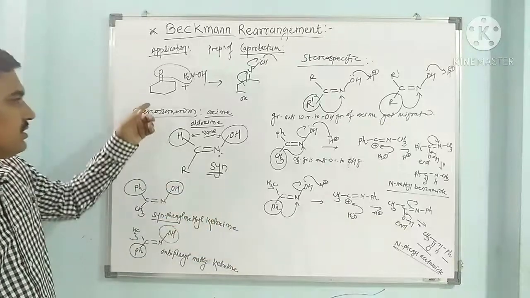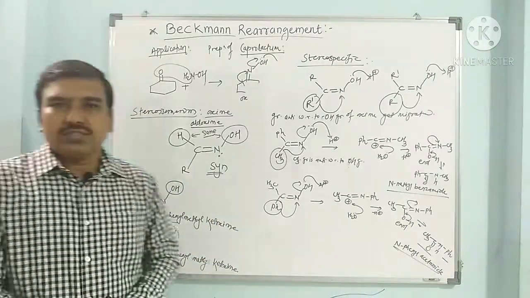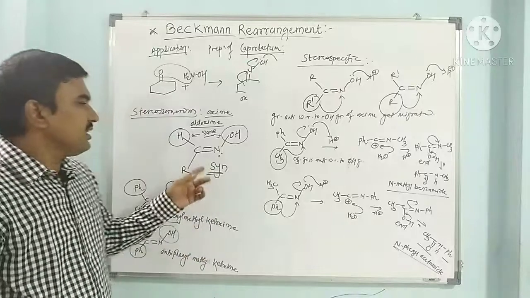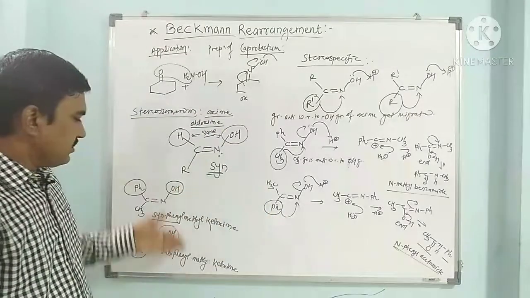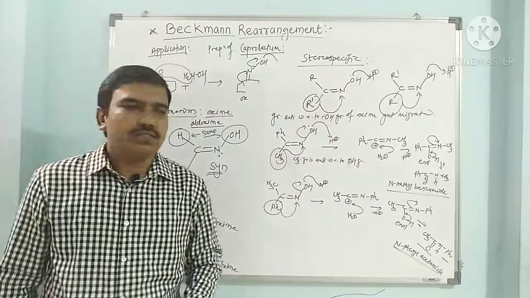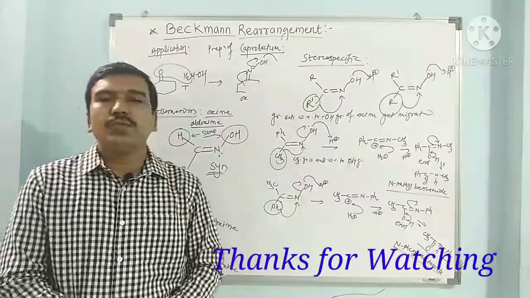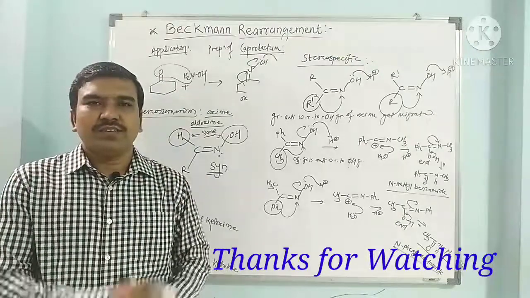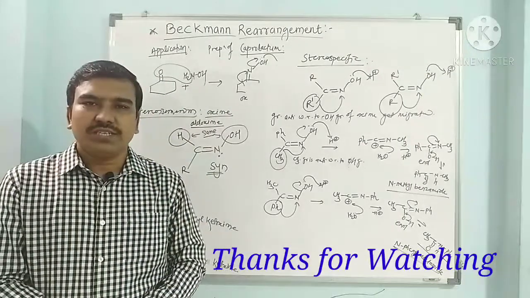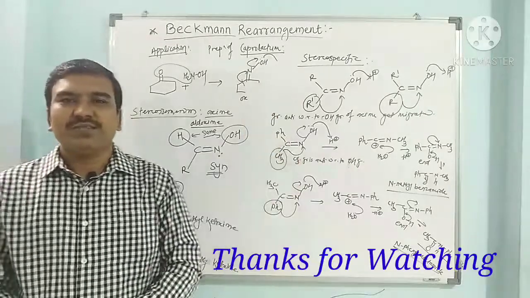Then we have seen stereoisomers of aldoxime and ketoxime, syn and anti aldoxime, syn or anti ketoximes. Finally, we have seen how the Beckmann rearrangement is stereospecific in nature. So here we have discussed the Beckmann rearrangement in detail. Thank you.